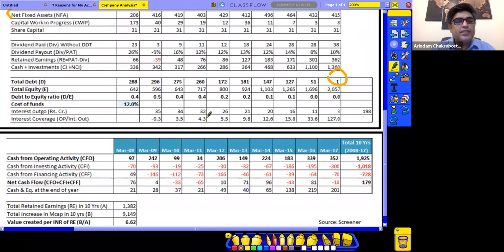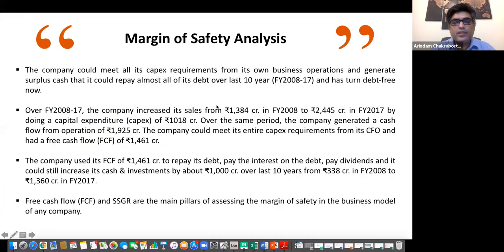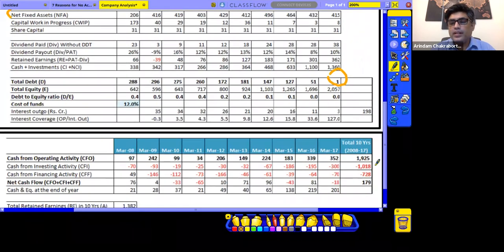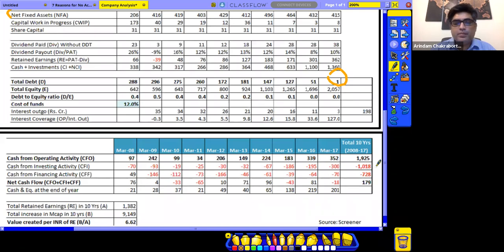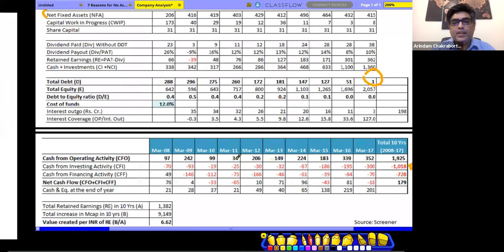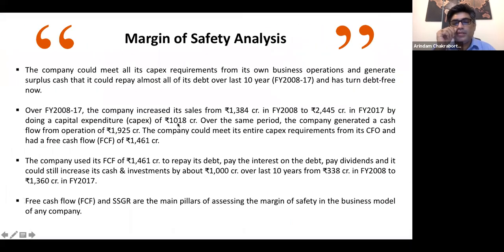So if we see over here, what's the figure that's given? Right, so we are presuming that this entire investment is into capex, so it's roughly 1018. This has been the total capital expenditure that they have done. Over the same period, the company generated a cash flow from operations of 1925. So the company could meet its entire capex requirements from its CFO and had a free cash flow of 1461.